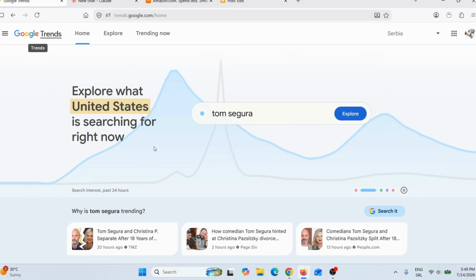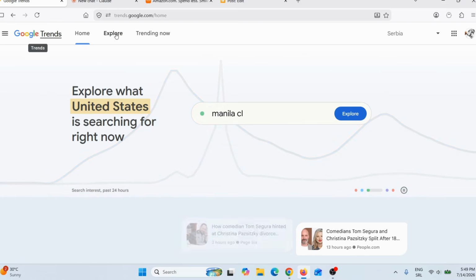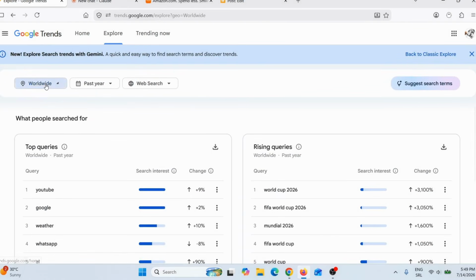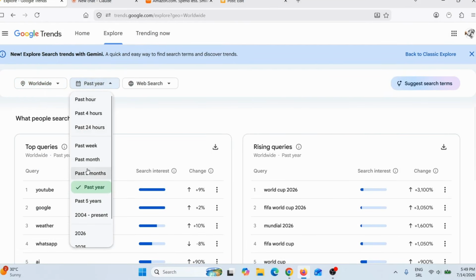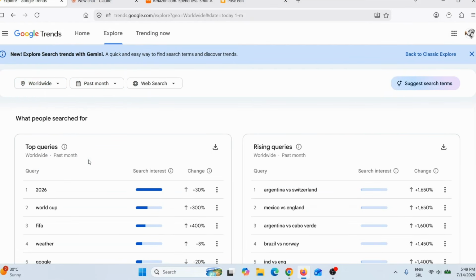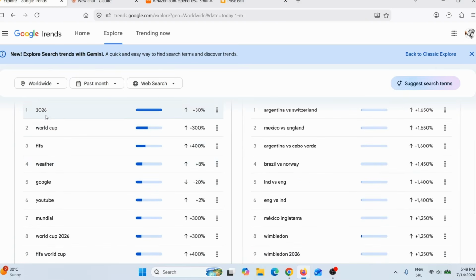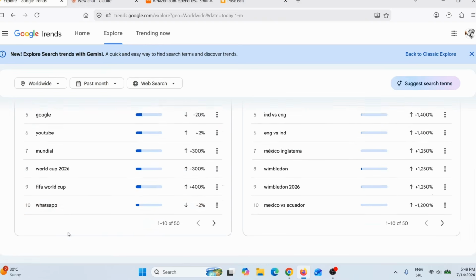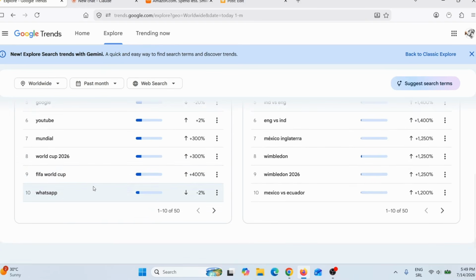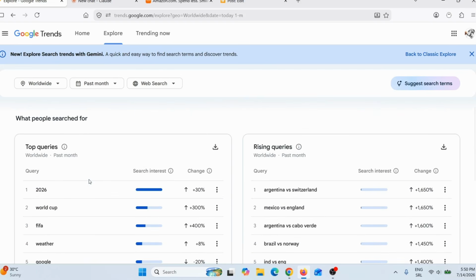Now, to do that, we will go here on Google Trends, and then we will click here on Explore. And then here we will choose Worldwide, and then here we will choose past 30 days or past month. And here you can see 2026 World Cup, FIFA. So here you can see again World Cup 2026, World Cup, FIFA World Cup. So World Cup is definitely the biggest trend in past 30 days.